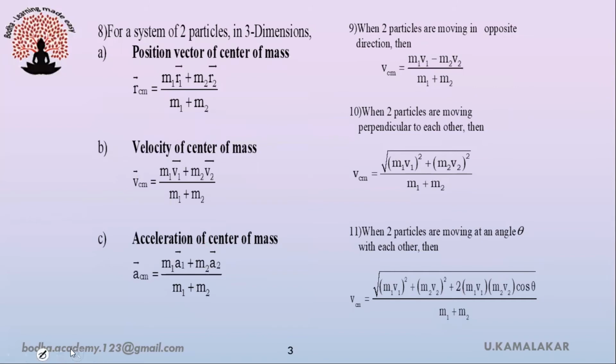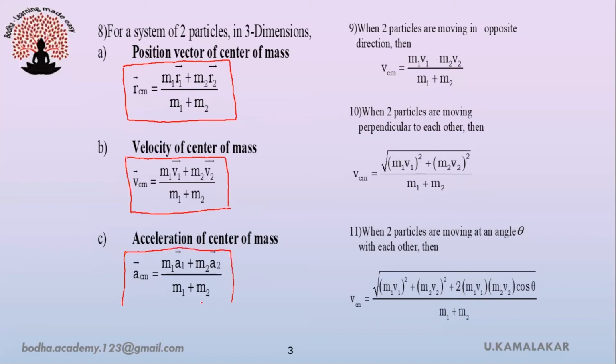Now, for a system of two particles in three dimension, position vector of center of mass is given as rcm bar is equals to m1 r1 bar plus m2 r2 bar divided by m1 plus m2. Velocity of center of mass is given as vcm bar is equals to m1 v1 bar plus m2 v2 bar divided by m1 plus m2. Acceleration of center of mass is given as m1 a1 bar plus m2 a2 bar divided by m1 plus m2.